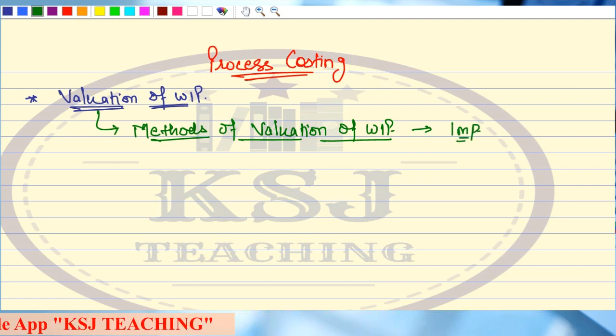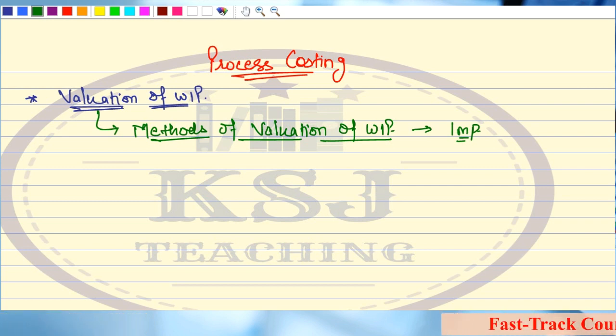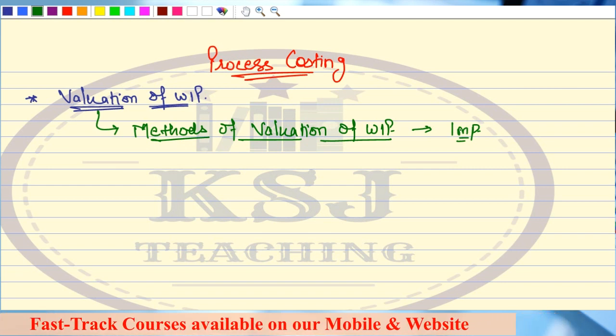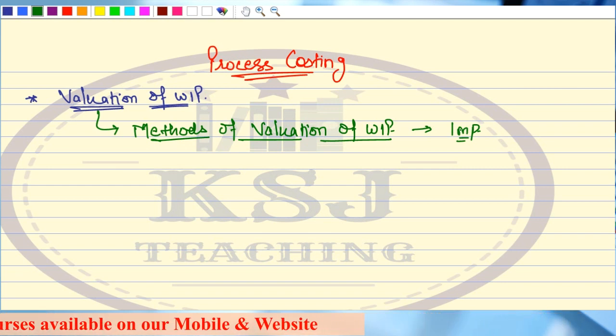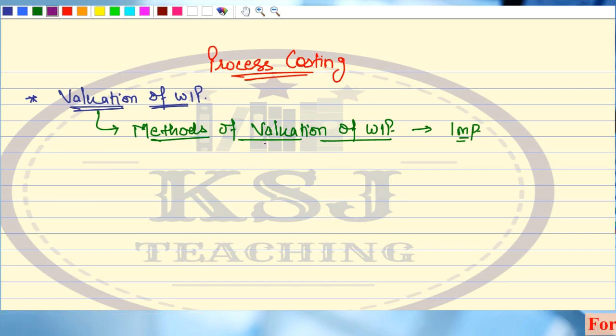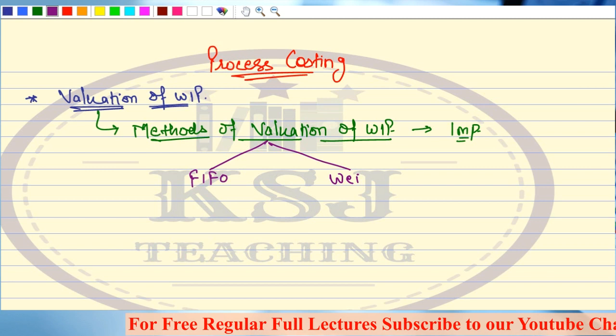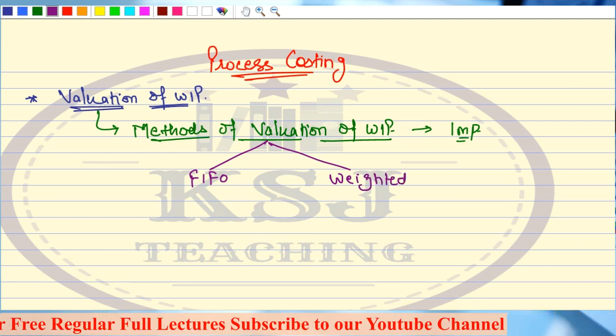One of the most important topics from the examination point of view, right? Why is it important, sir? Because most of the time the question will be asked from WIP, and the basics, like normal loss and abnormal loss, we have already covered. But in the examination, if you get a question on WIP, you will get it on these methods. Now, talking about the methods, we have to discuss two methods. One is the FIFO method, and the other one is the weighted average method.